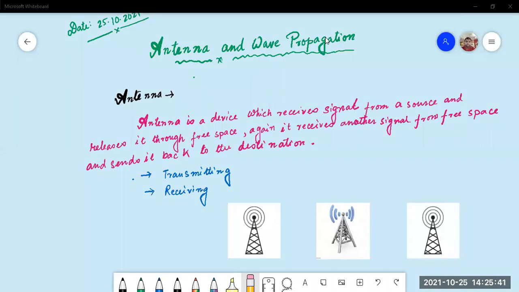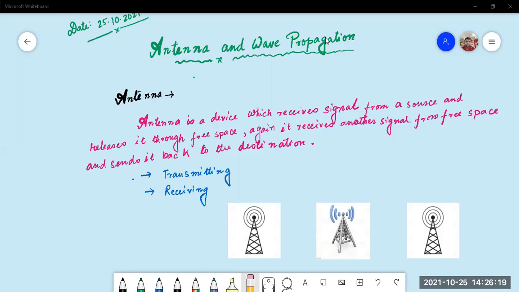So I give the definition of the antenna. Antenna is a device which receives a signal from a source and releases it through free space. Again, it receives another signal from free space and sends it back to its destination. So that is the antenna procedure. Those who were in my first class have learned that the antenna operates on two major functions. One is called the transmitting function, another is called the receiving function. What the transmitting function and the receiving function are, I am going to discuss now.